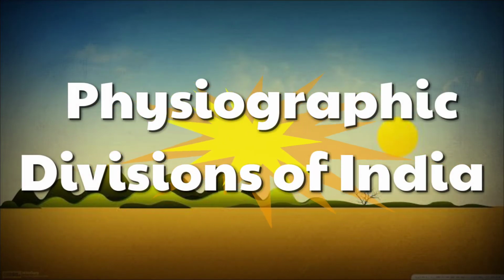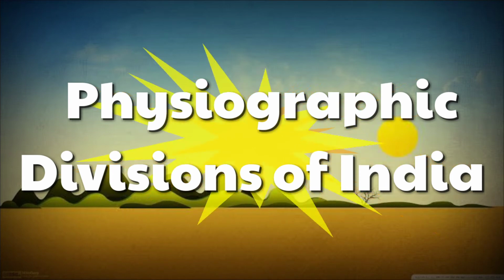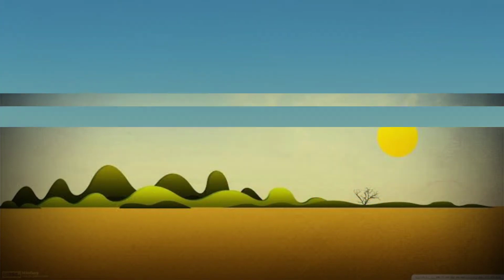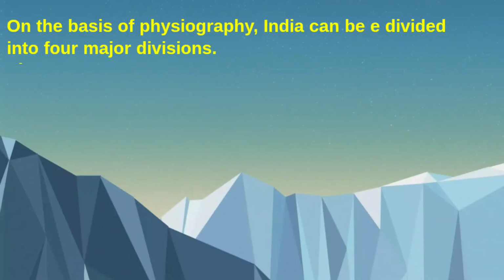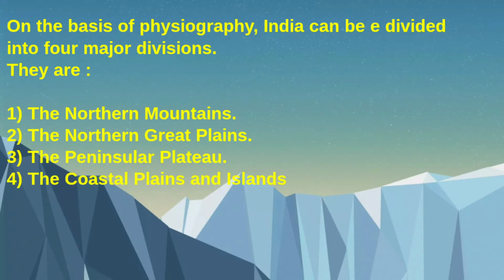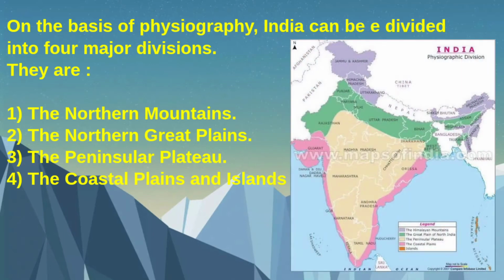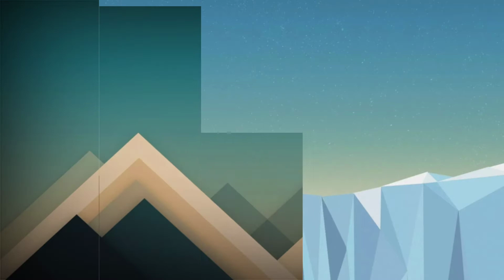Physiographic divisions of India. On the basis of physiography, India can be divided into four major divisions. They are the northern mountains, the northern Great Plains, the peninsular plateau, and the coastal plains and islands. Then we will discuss them one by one.